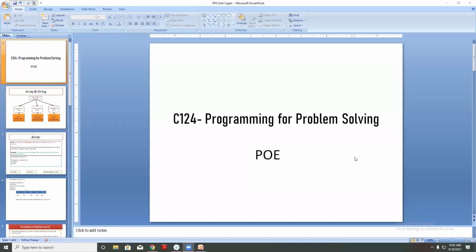Roll number 10, Adishakti Zawde. You tell me the difference between local and global variable. A variable which is declared inside a function or block is known as a local variable. A variable which is declared outside a function or block is known as a global variable.